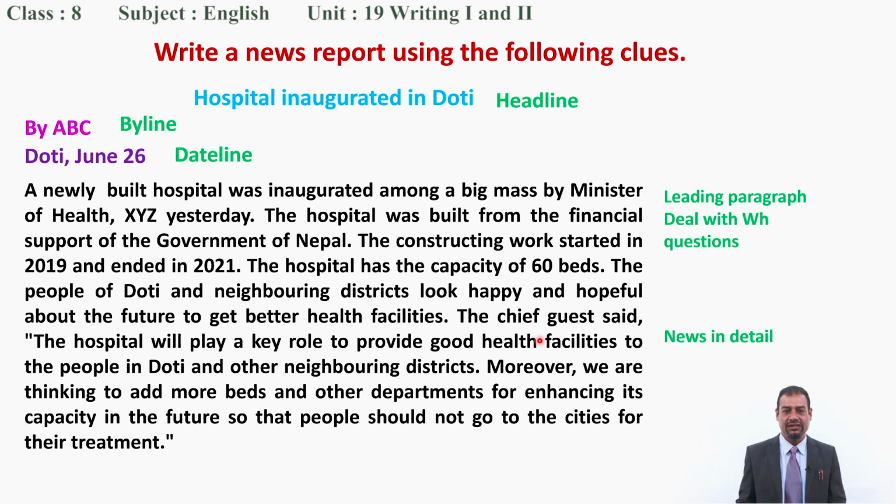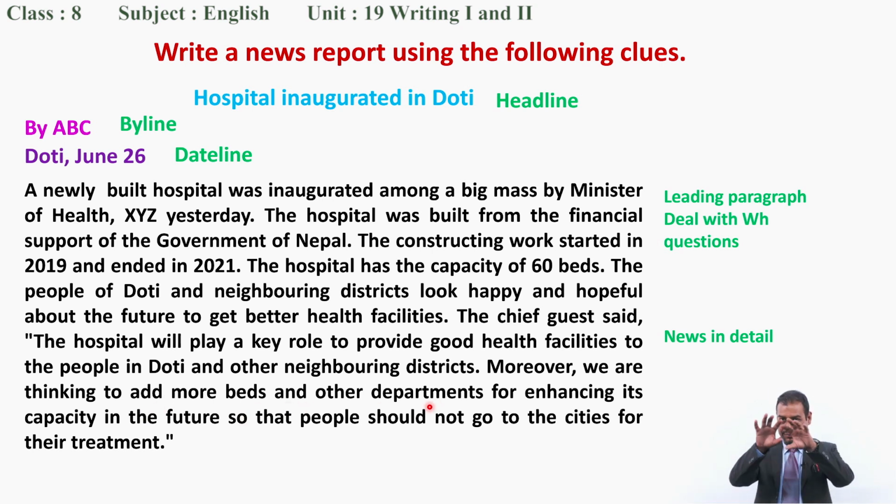For example, the chief guest said. So what is said by the chief guest, if you want to know in detail? See, the hospital will play a key role to provide good health facilities to the people in Doti and other neighboring districts. Moreover, we are thinking to add, see, the plan of the government, more beds and other departments.